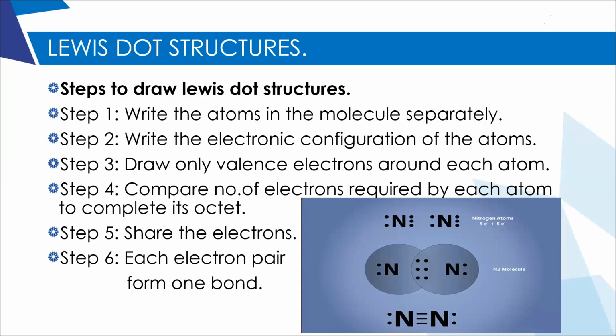So how many bonds will you get between oxygen atoms in the oxygen molecule? 2. Ma'am, 2, right? So we call it a double covalent bond.